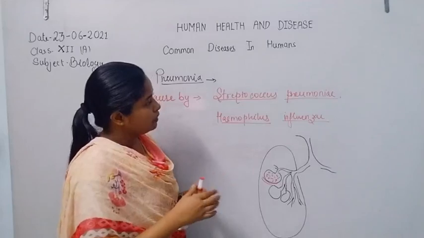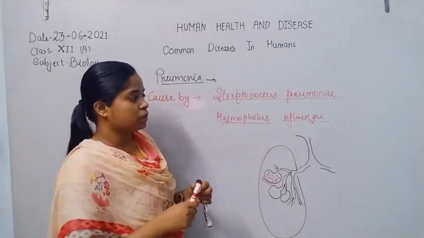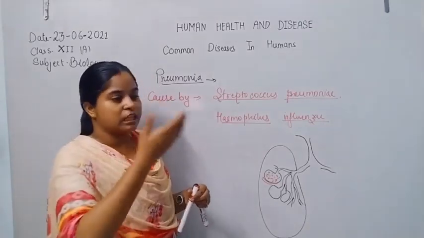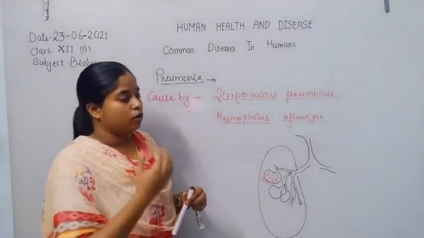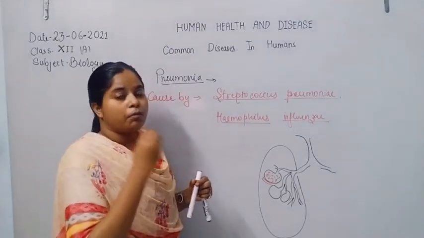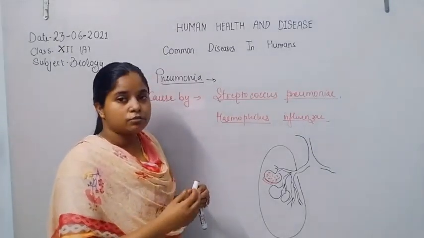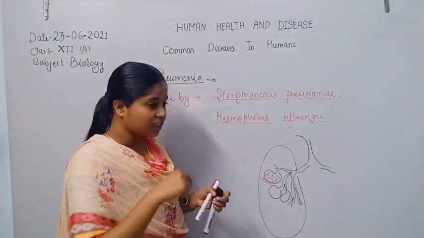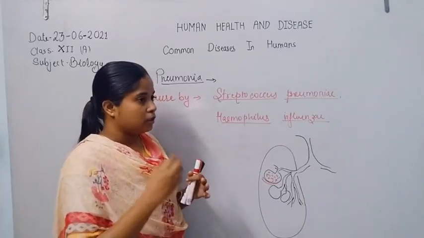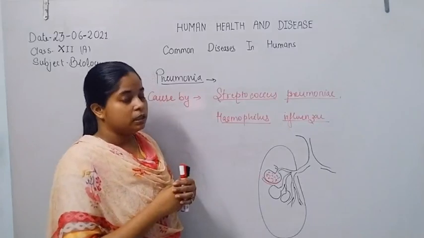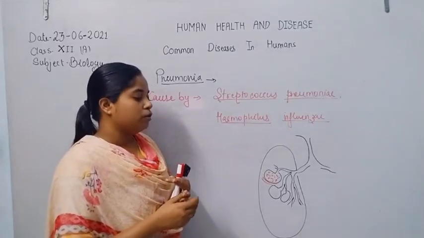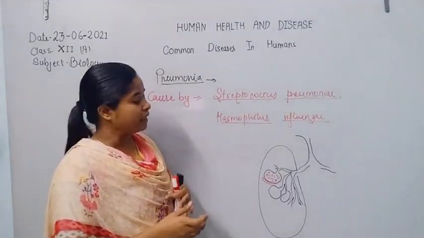So what happens during the infection? When Streptococcus pneumoniae causes infection, it travels through our respiratory tract. Then it infects our throat, and finally migrates into the lung alveoli and infects the alveolar membrane. Due to the infection, mucus is released from the epithelial cells of the lung alveoli membrane, and finally the lung alveoli fill with mucus.